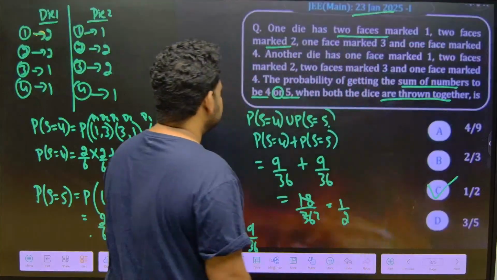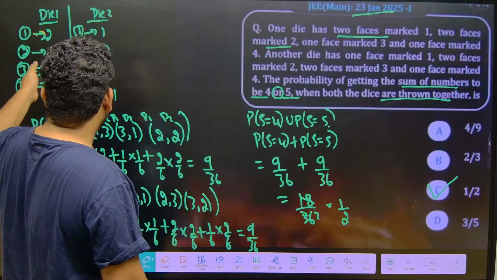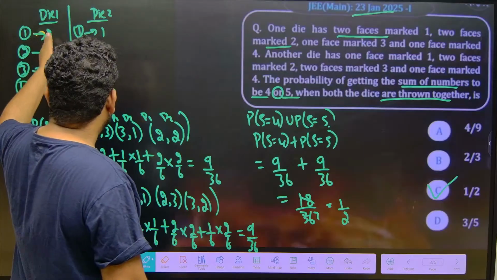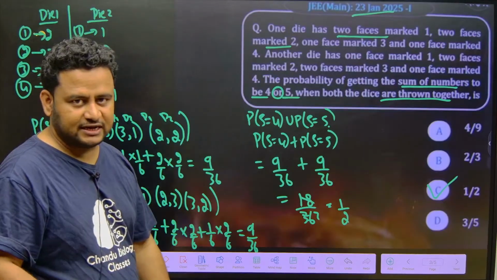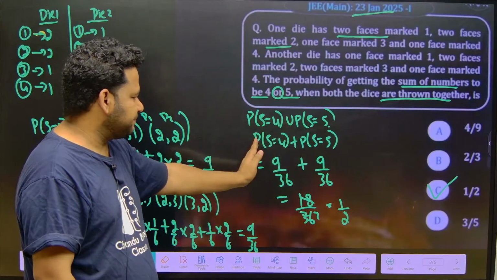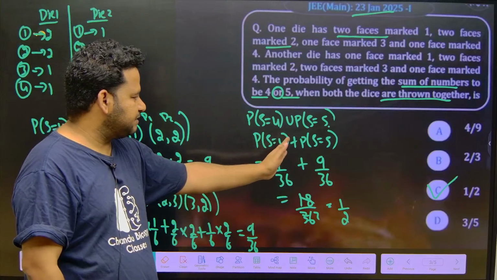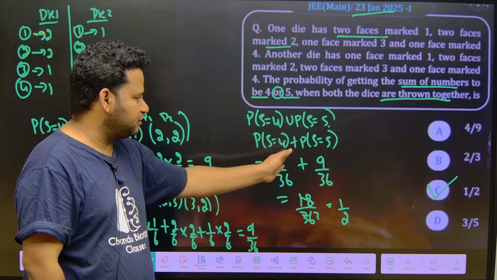Now look at this. These are two dice with faces marked 1 2 3 4 1 2 3 4, not a regular die. They are asking the sum is equal to 4 or the sum is equal to 5. That means we have to add: the union of S equal to 4 and S equal to 5, that is probability of S equal to 4 plus probability of S equal to 5.